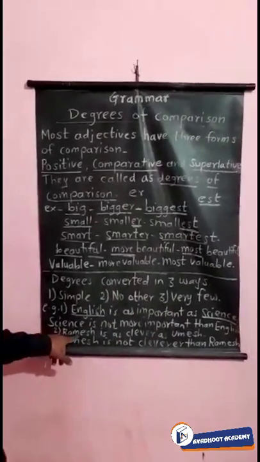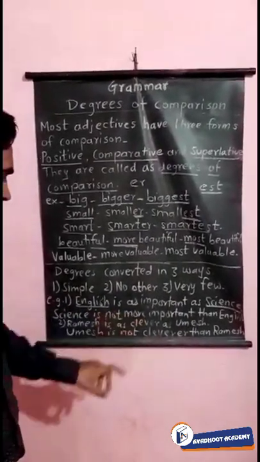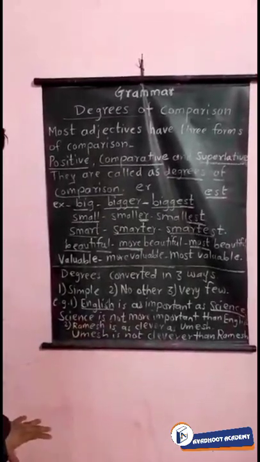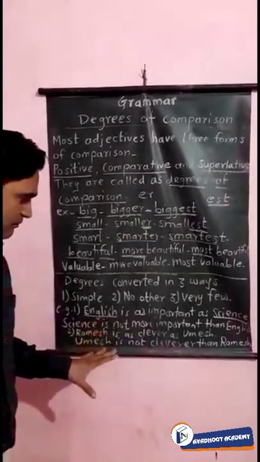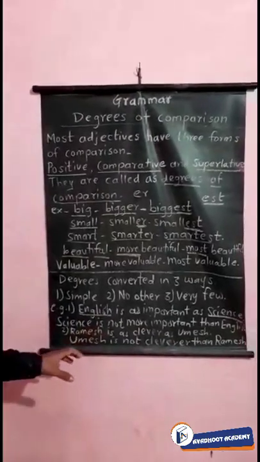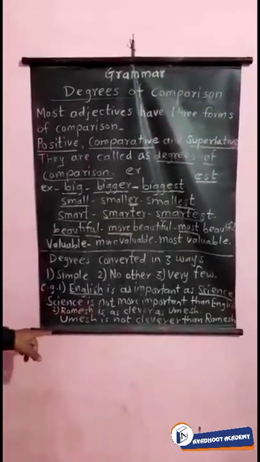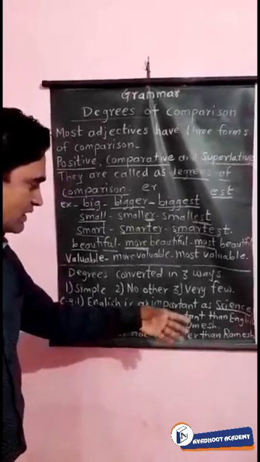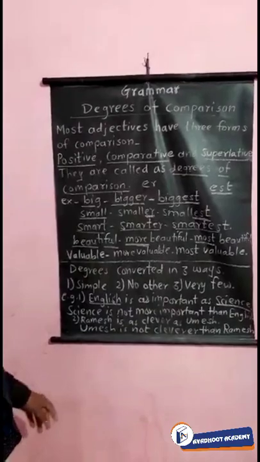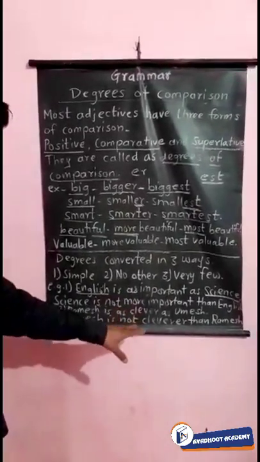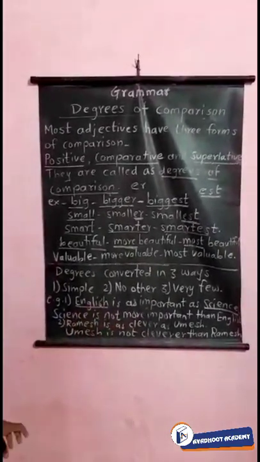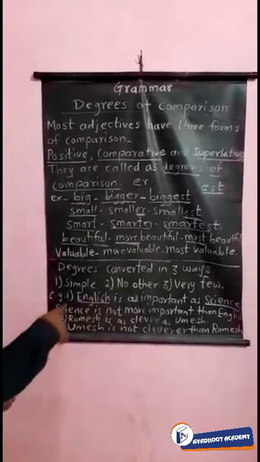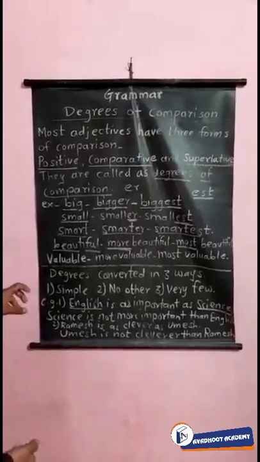So second example, Ramesh is as clever as Umesh. Means both Ramesh and Umesh are clever. Okay, they are the same in their smartness or intelligence. See here, Umesh is not cleverer than Ramesh. Means he is not more clever than Ramesh. Both are equal in their intelligence. So in this way we have seen 2 examples here.